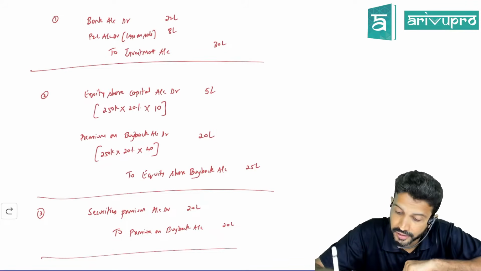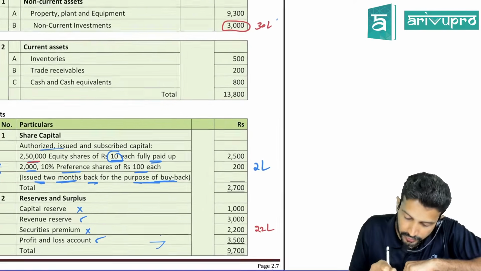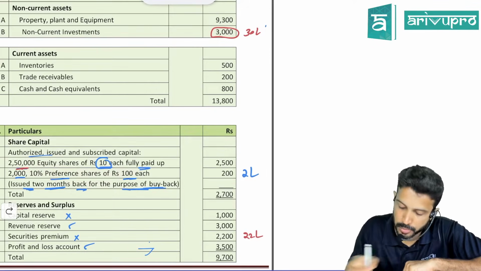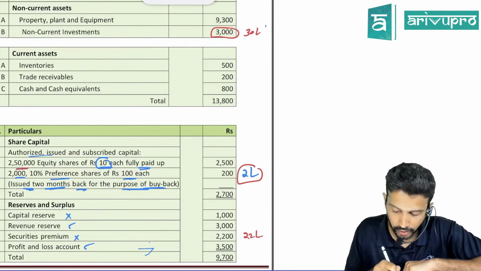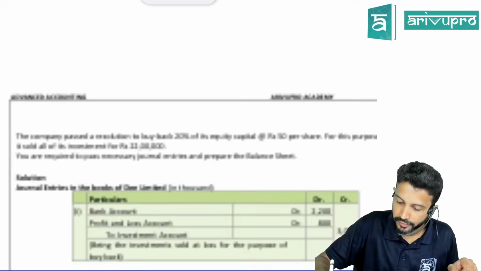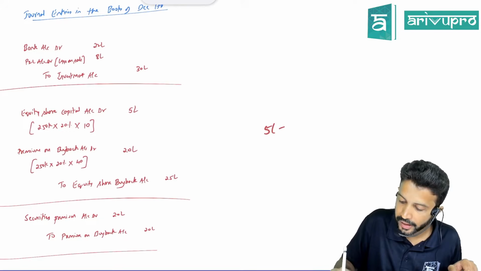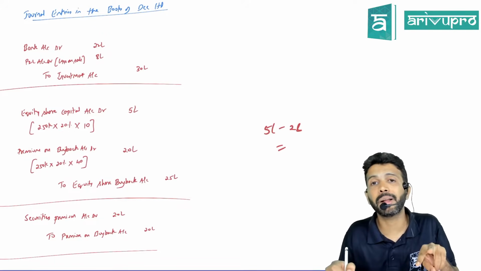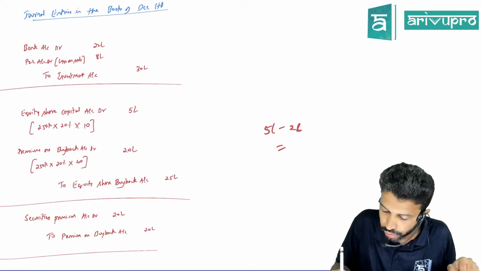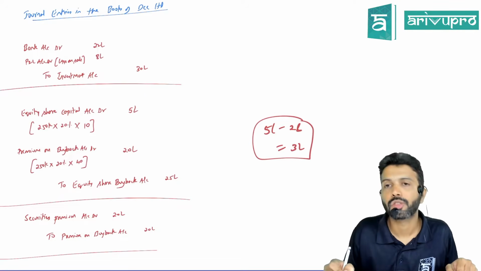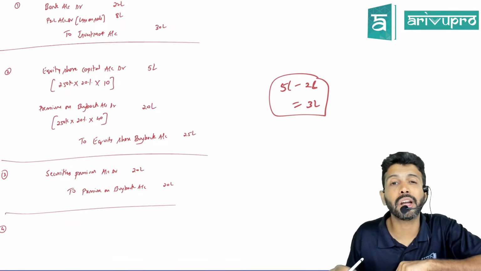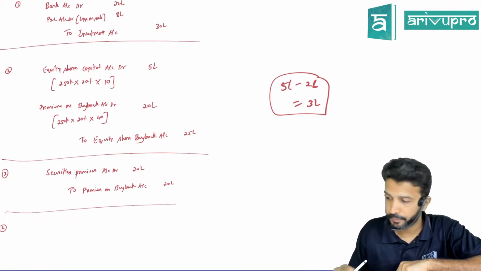3 lakhs. Why, sir? Sir, we have issued some preference shares 2 months before buyback to the extent of 2 lakhs. So, though you have cancelled equity share capital worth 5 lakh, 2 lakh of the gap is already filled by issuing preference shares. So the gap remaining is only 3 lakh. So we need to create CRR only to the extent of 3 lakh.